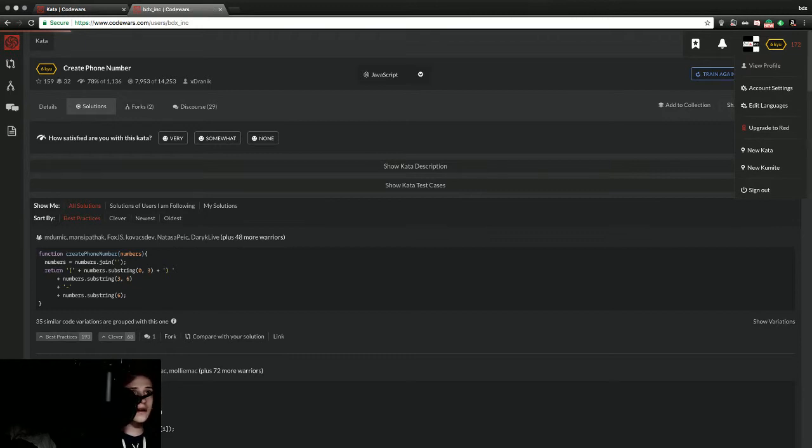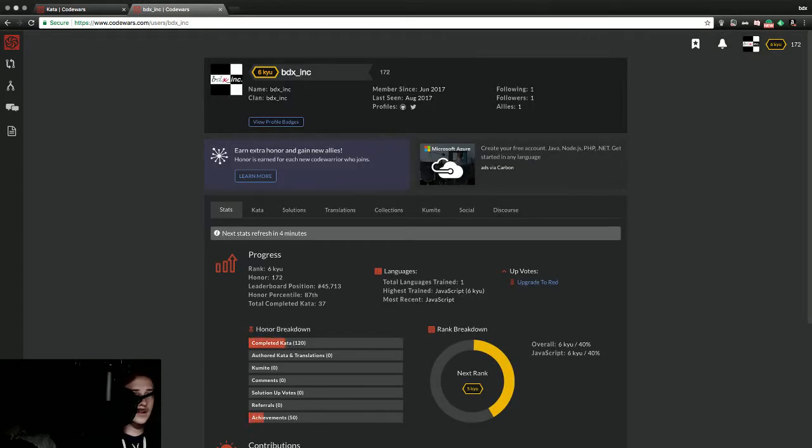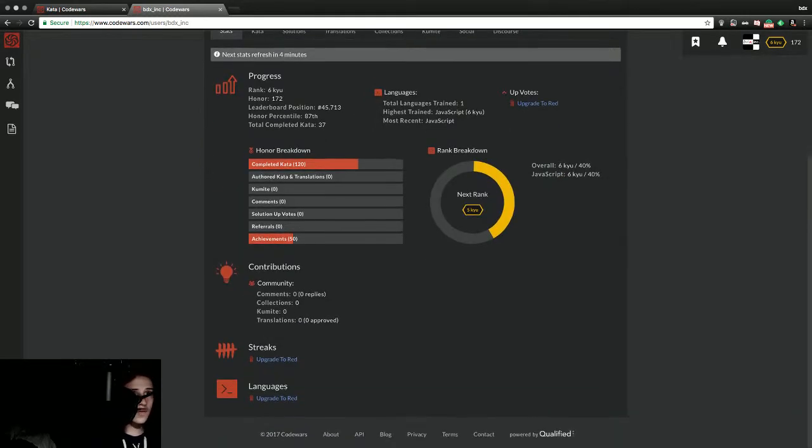Things are loading. Good. Alright, wow, 40% of the way through level 6 here at Code Wars. We are now in 45,713th position. Slowly making progress. That is it for today.